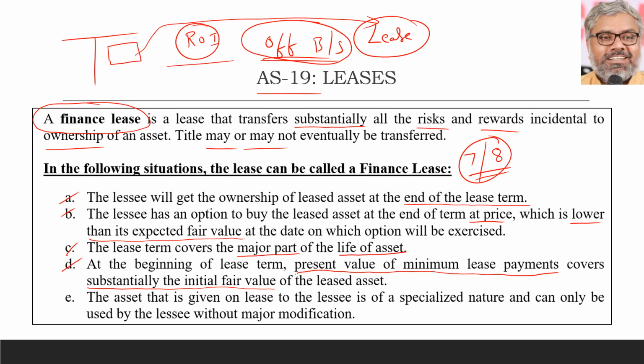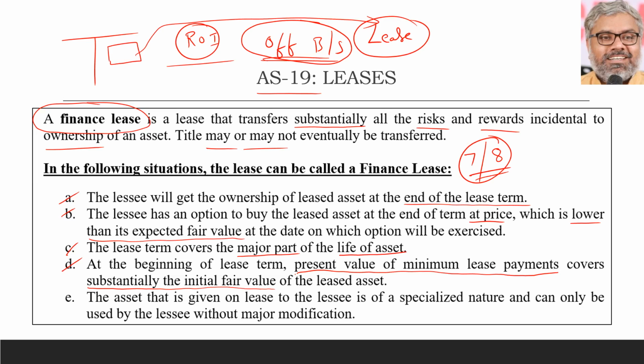All that they used to do is they just used to debit the profit and loss accounts with the lease rentals as an expenditure, like any other rental. So, normally, there is nothing wrong with that. But intention is the problem. Intention is actually to own the asset only, but not to show it on my balance sheet.